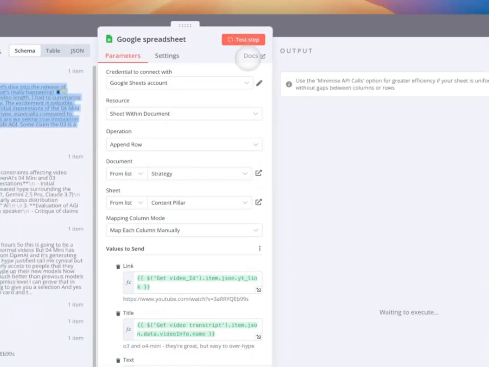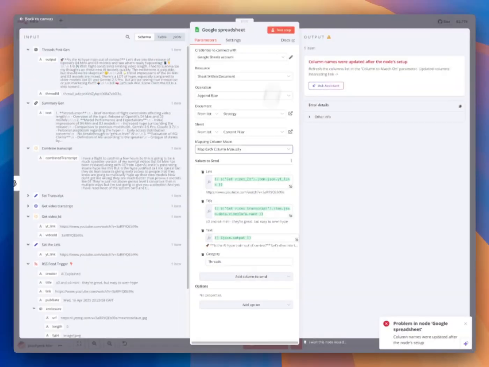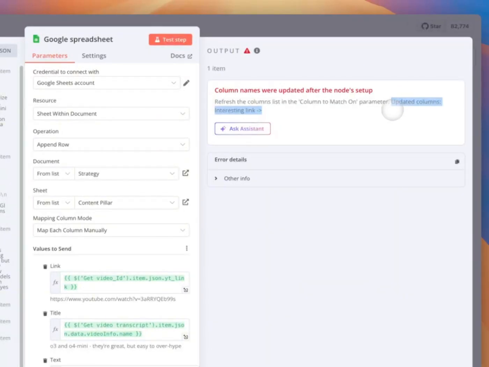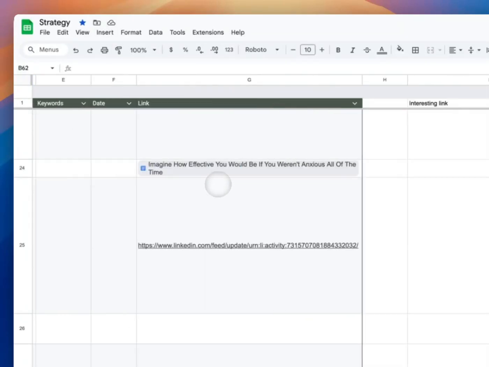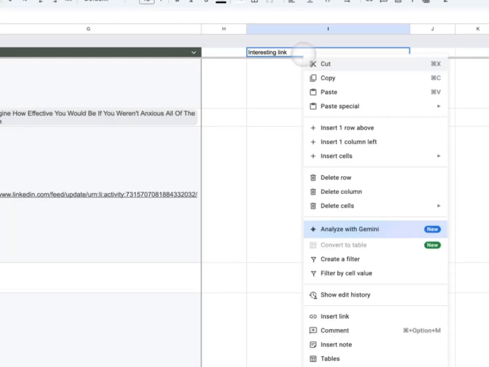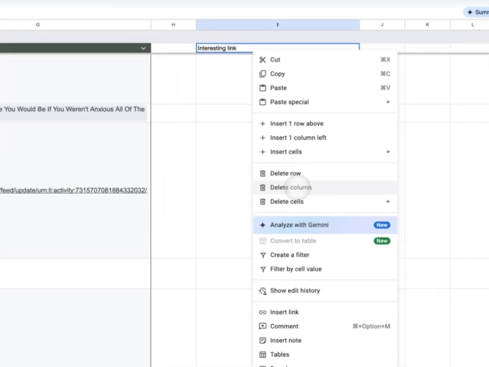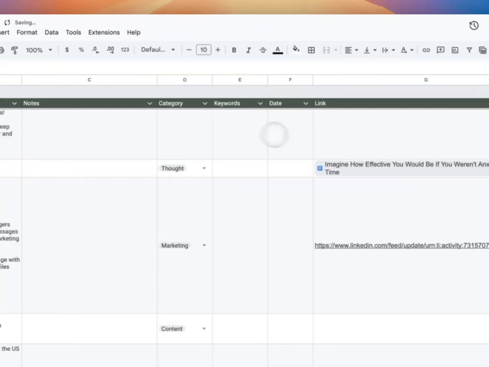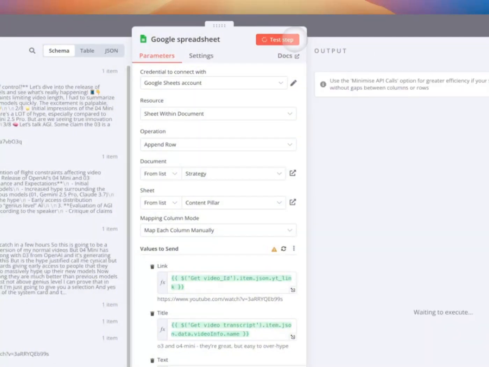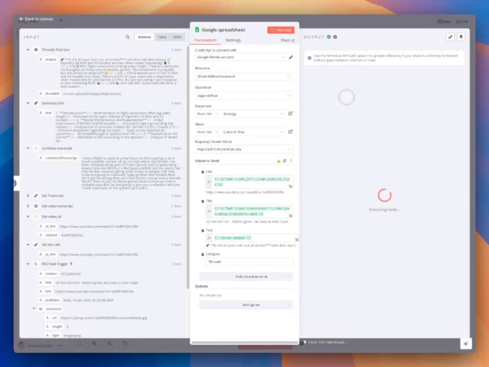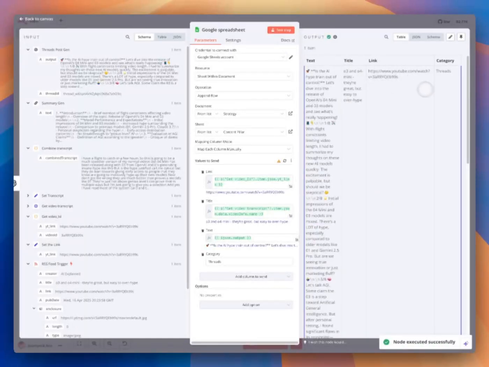And if we test it, it gives me this weird column, interesting link, this one. So if I go to my spreadsheet here, I have this one. So I have to just delete this one, delete it, and if I go back again and test step here, so it looks like it's working.